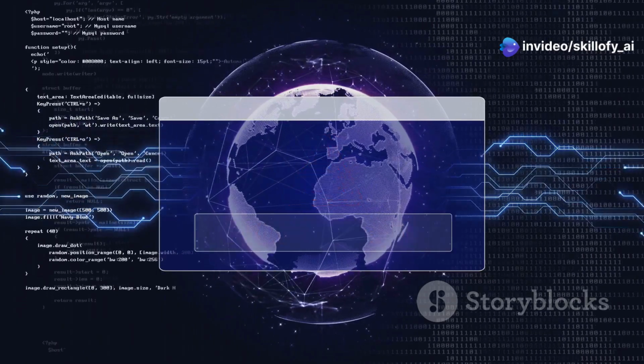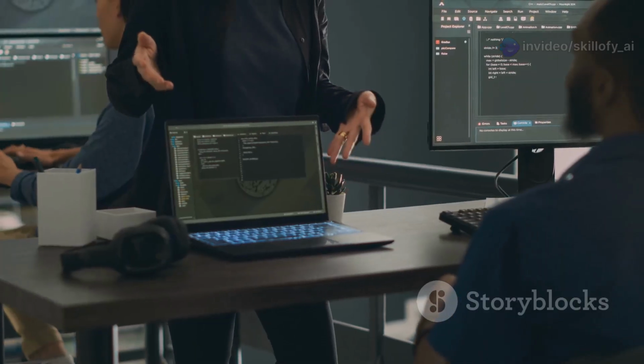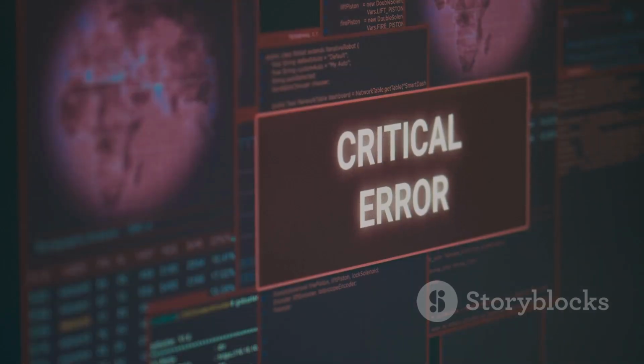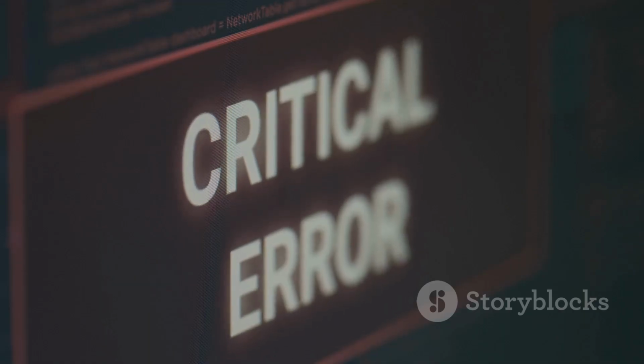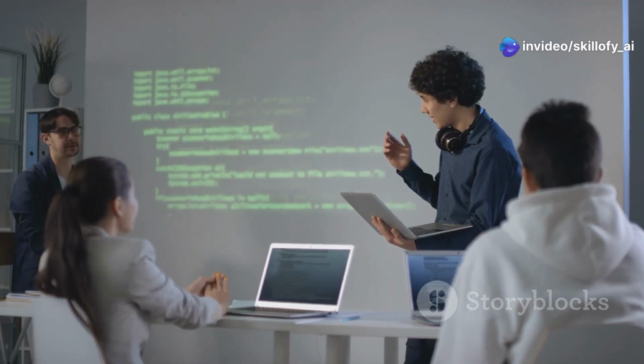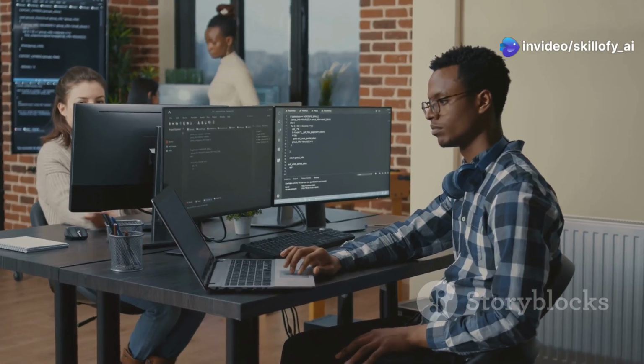When you write code, errors happen. This is true for everyone. Even experts make mistakes. Errors are not bad. They are messages from Python. Python tells you what is wrong. This helps you fix problems. So do not worry. Errors are part of learning. You will get better with practice.